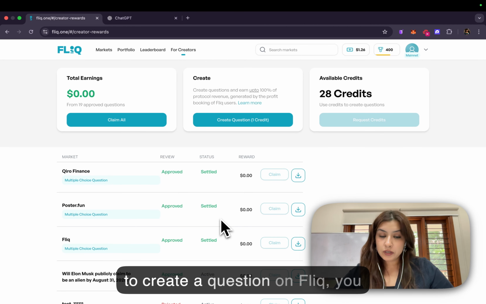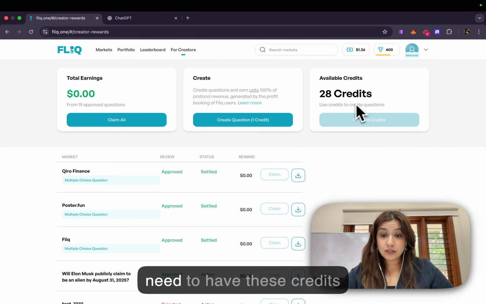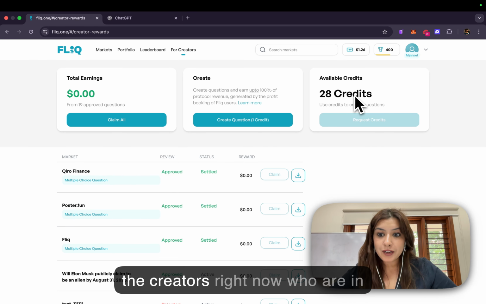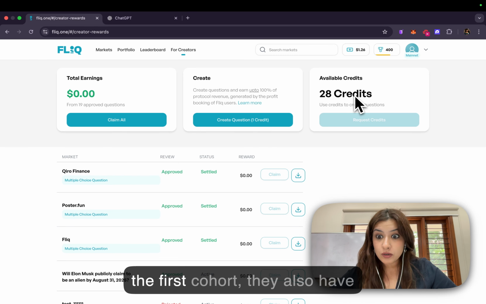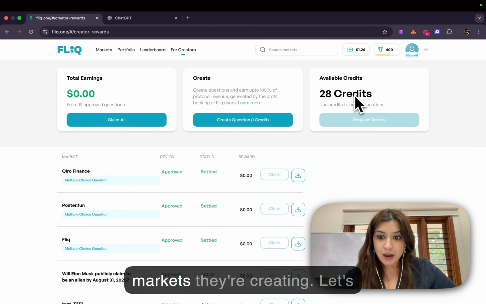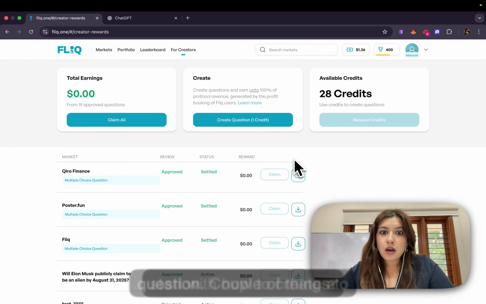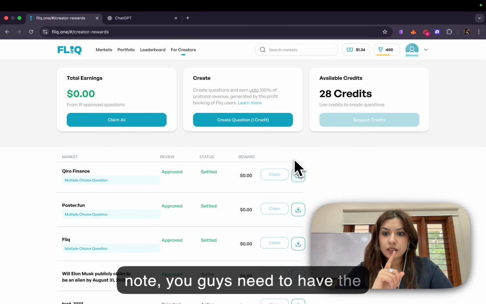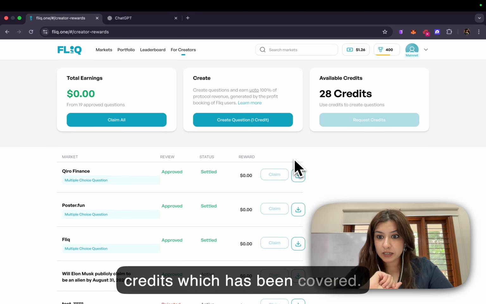To be able to create a question on Fliq, you need to have these credits available. And I believe most of the creators right now who are in the first cohort also have 10% revenue share from the markets they're creating. Let's start with how to create a question. Couple of things to note. You need to have the credits, which has been covered.